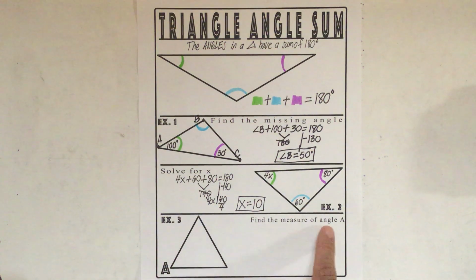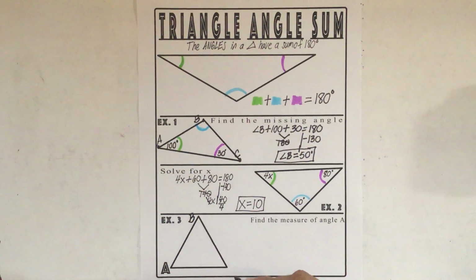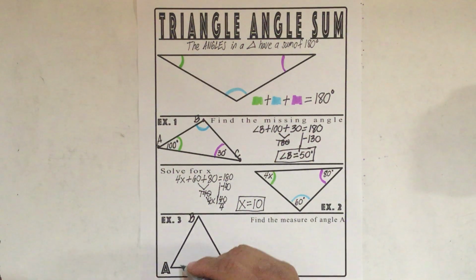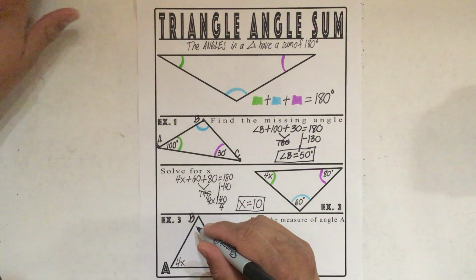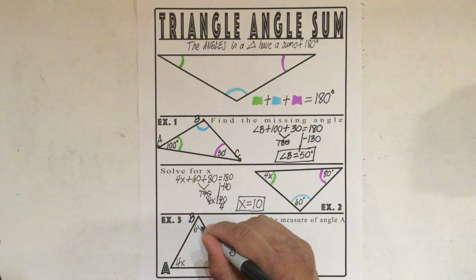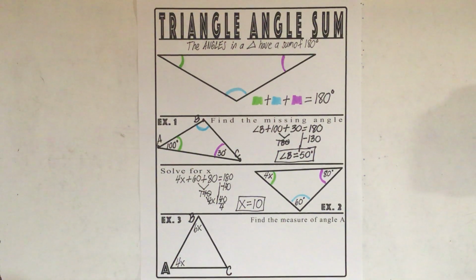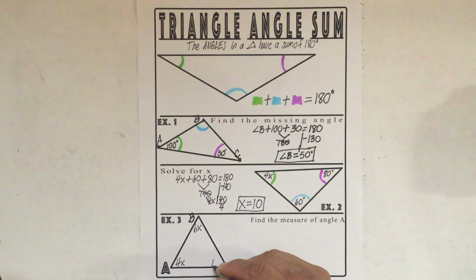On the third example, we're going to find the measure of angle A. This is angle A here, here is angle B, and here is angle C. So we have angle A, angle B, and angle C. If I told you that angle A was 4x, angle B was 6x, and angle C was 120.